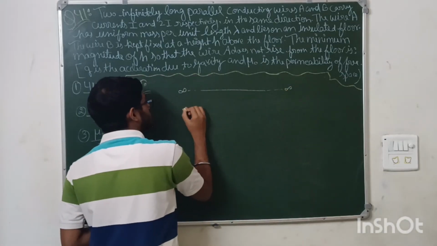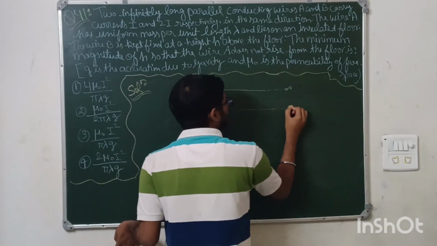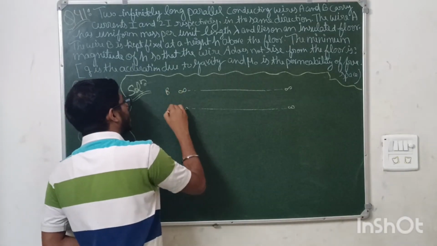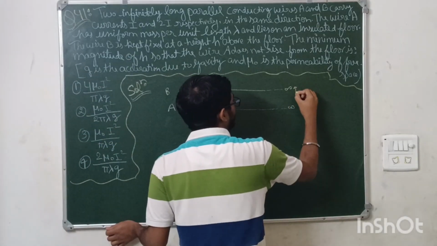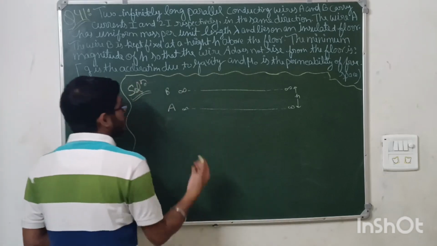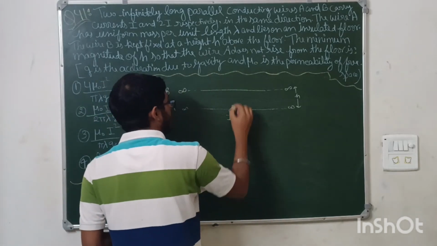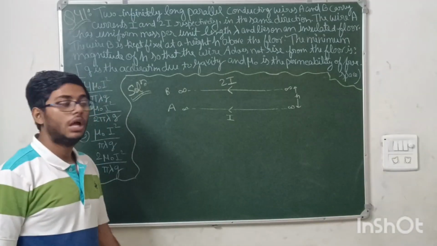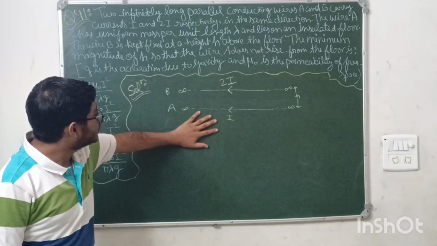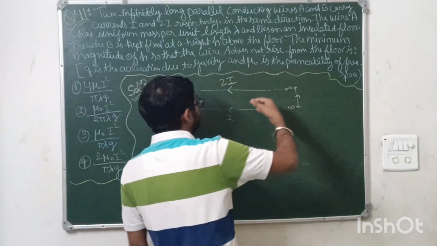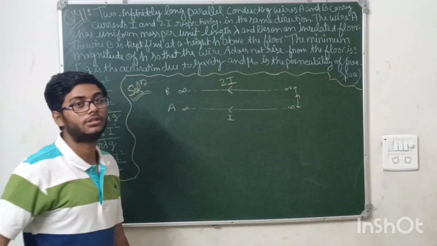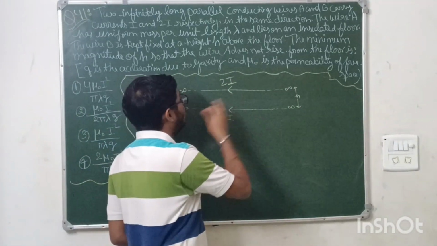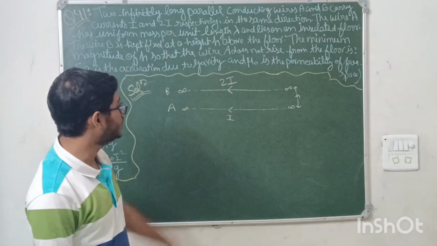These are the wires, and B is kept at a height of h from the floor. Sorry, and A is carrying the current I, and B is also carrying 2I in the same direction. Now see, whenever two infinitely long wires are carrying currents in the same direction, then both the wires attract each other, and when they have currents in the opposite direction, they repel each other.